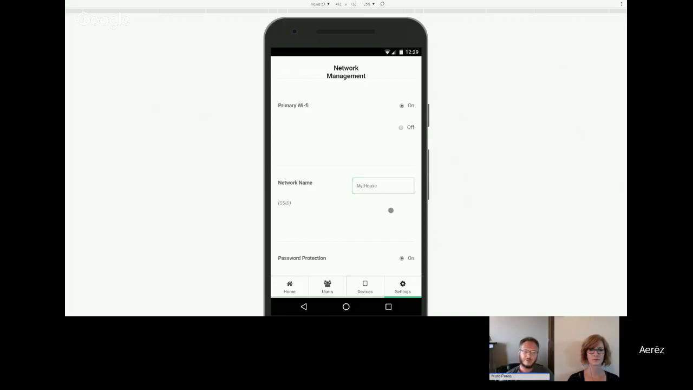And then you can have password protection on or off. And if you choose to have it on, you must select at least an 8-character password, and you'll type it in there, and then you can hit save.